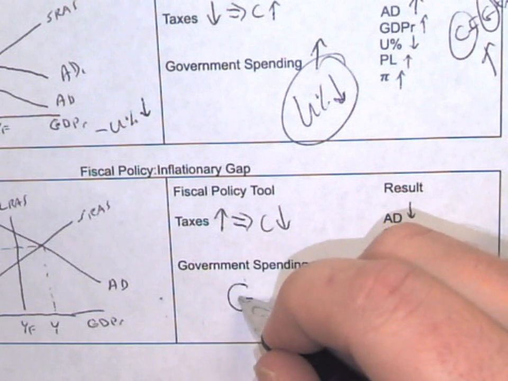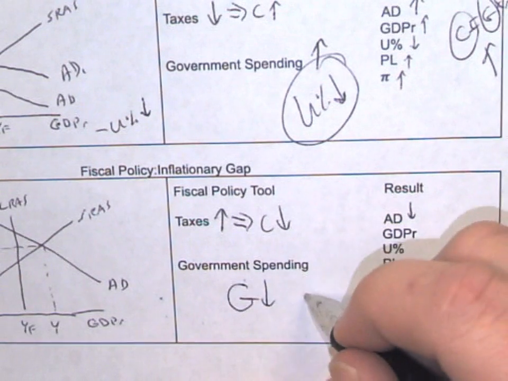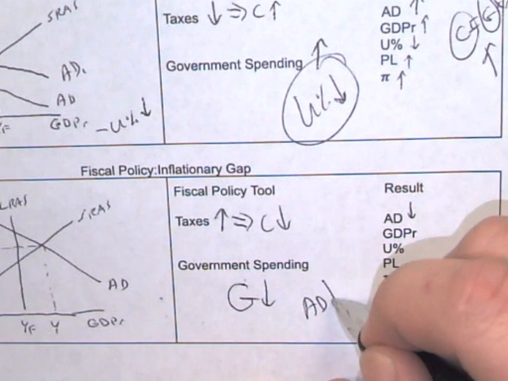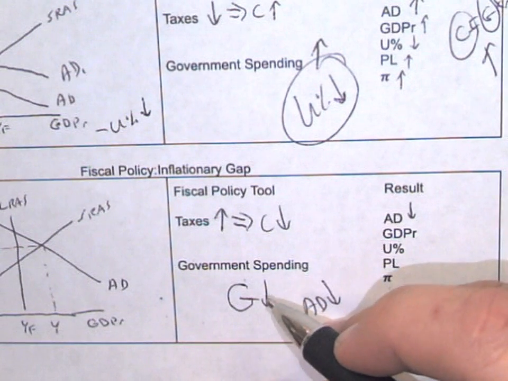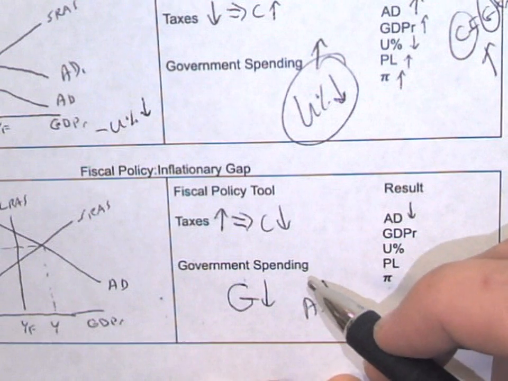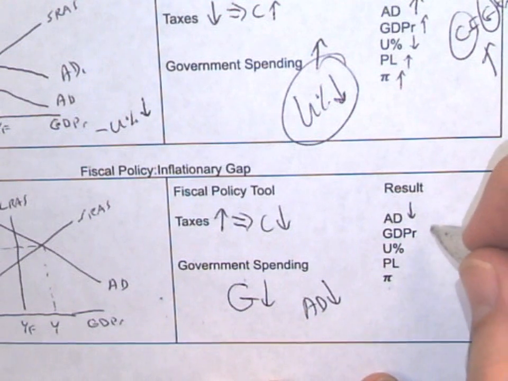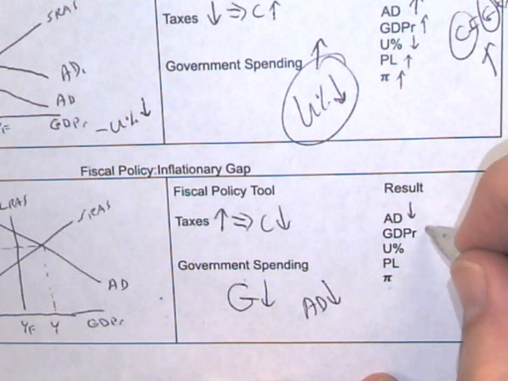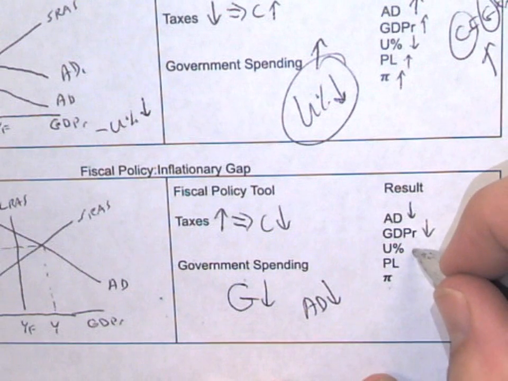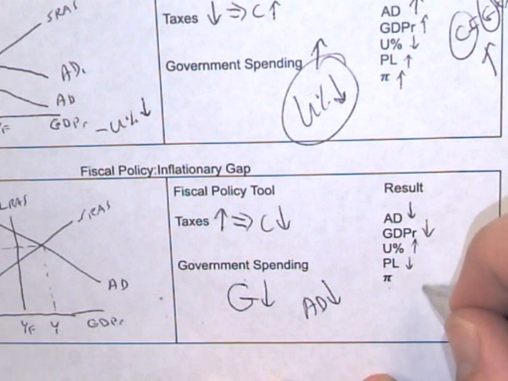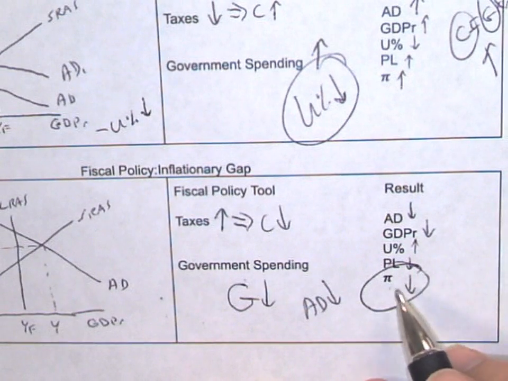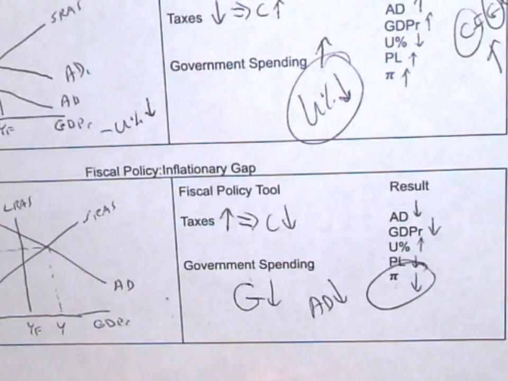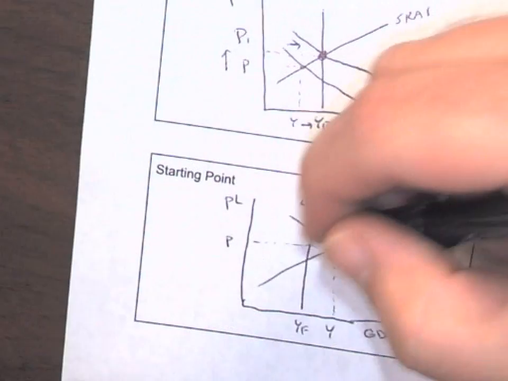Government spending, we want to reduce that because that's going to make aggregate demand decrease as well, because if we're not spending money out in the product market or the factor market, then that money will slow down in the circular flow model. I know you missed that term, circular flow. So if GDP is decreasing, that's going to make unemployment go up, but our goal is to make price level and inflation decrease. So anytime we have that inflationary gap, making inflation decrease is the goal, and therefore our policy,